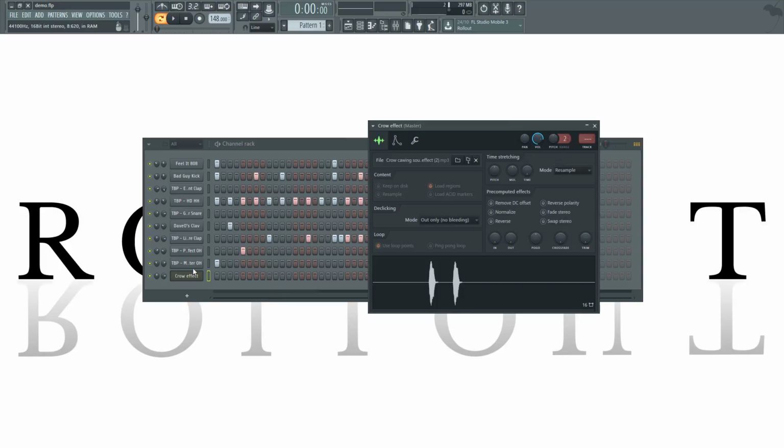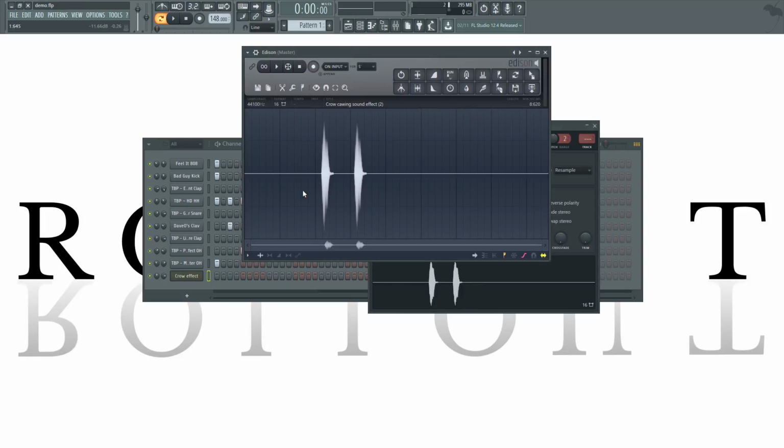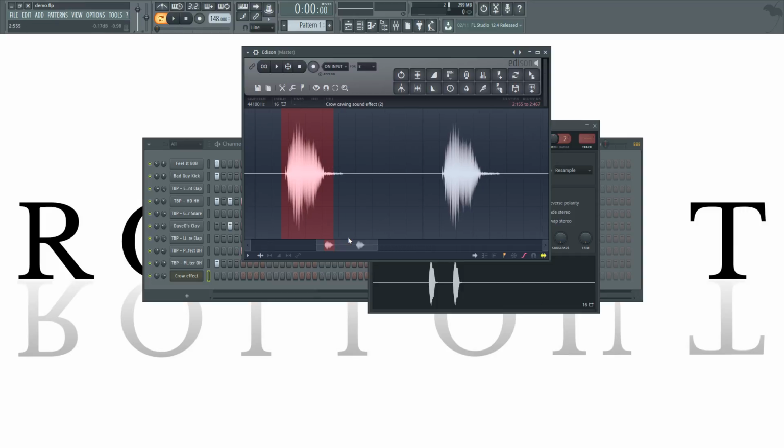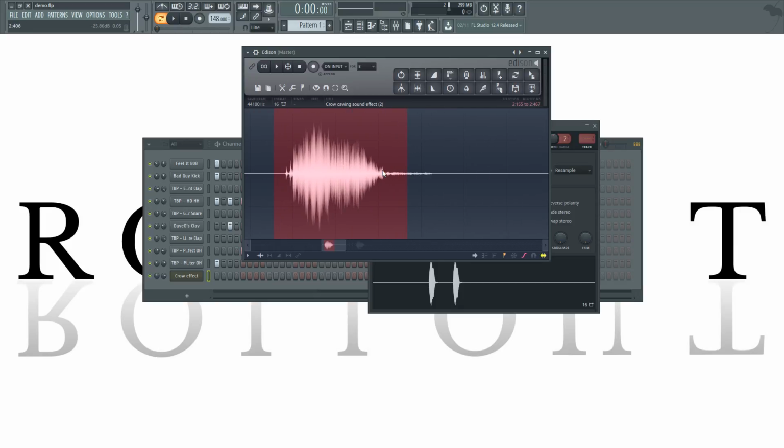You open up the sample window, you'll see the two files here, two crow sounds, mouse over, hit edit. This will open it up in editing. Once that's complete, all you're going to want to do is zoom in a little bit by mouse wheel forward, yeah, that zooms in like that.